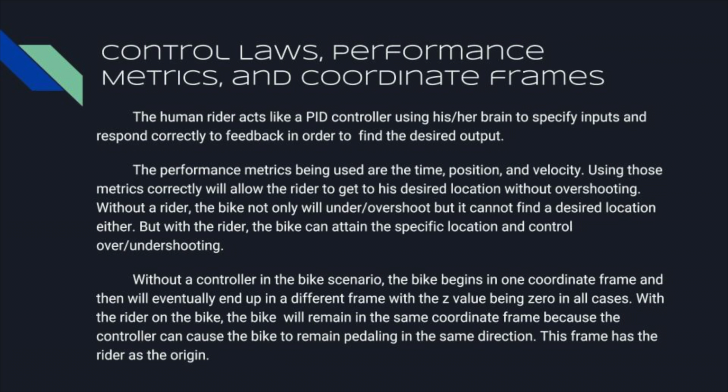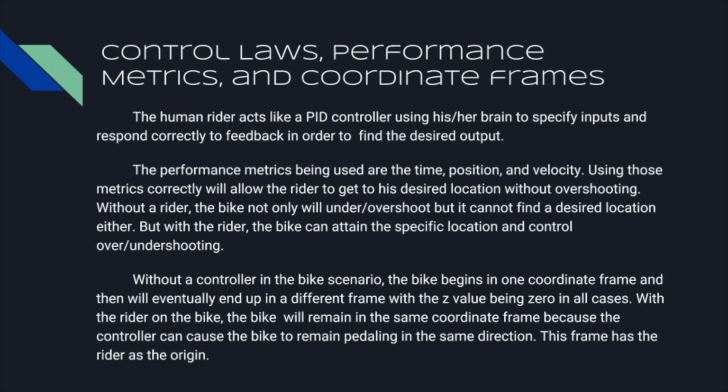Without a rider, the bike not only will under or overshoot, but it cannot find a desired location either. But with the rider, the bike can attain the specific location and control over undershooting. Without a controller in the bike scenario, the bike begins in one coordinate frame and then will eventually end up in a different frame with the z value being 0 in all cases.